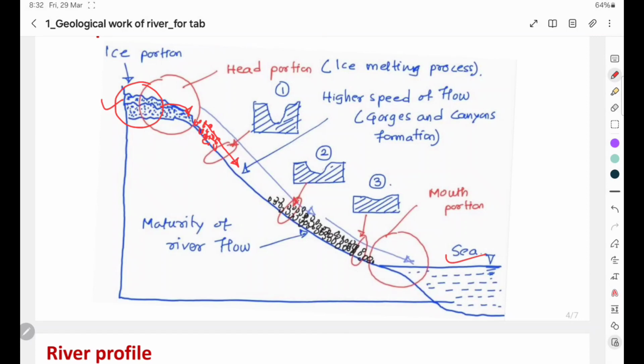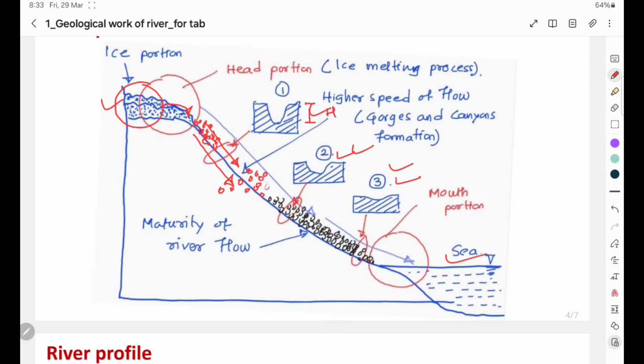I have shown these 3 sections. At section 1, as the velocity of water is very high, erosion takes place and the scouring depth is higher, whereas at locations 2 and 3, the scouring depth is comparatively lower. This represents that the velocity is higher at section 1 compared to 2 and 3. Why is the velocity lower at locations 2 and 3? Because with the passage of water, as scouring and erosion take place, the water takes the soil and rock particles and other debris along with the flow.